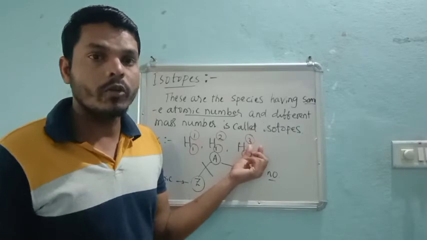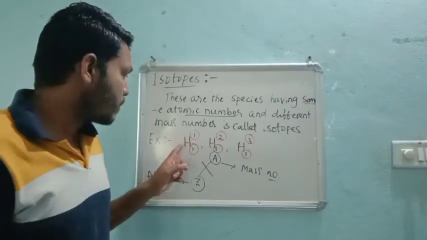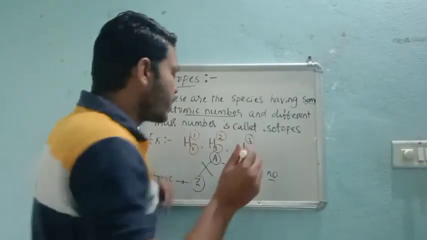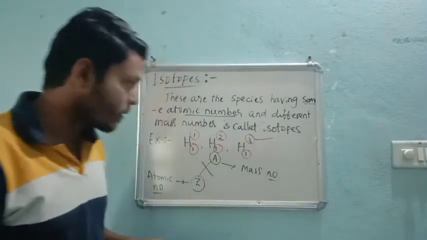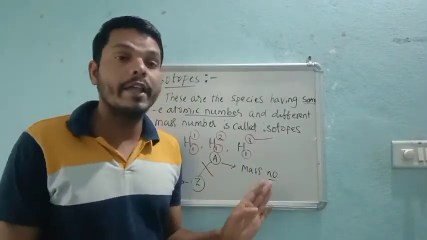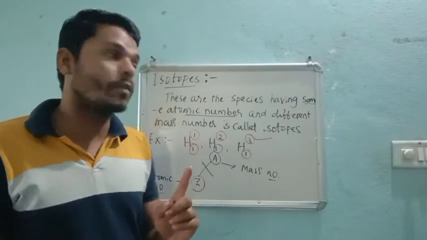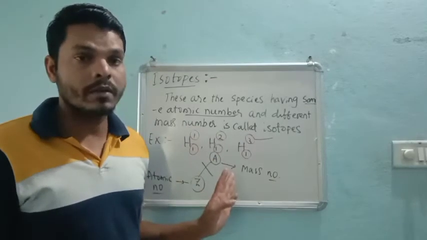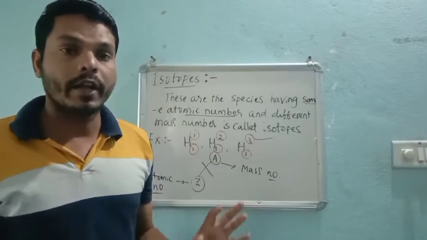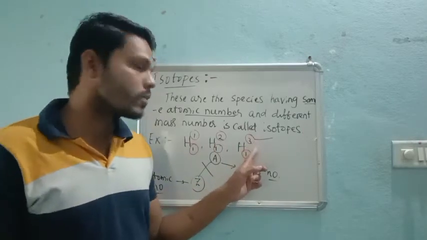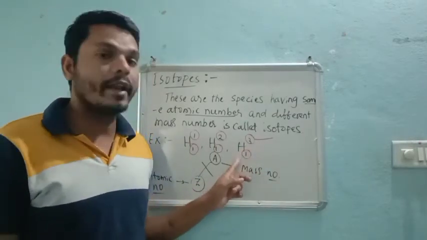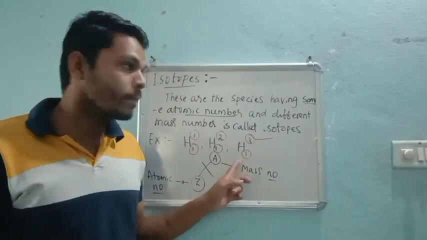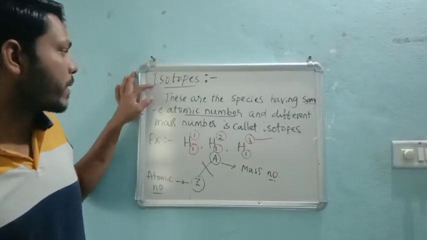Among these three, you remember one point: protium, deuterium, tritium, and among these, tritium is the radioactive isotope. Once this has been asked in competitive examinations: among the isotopes of hydrogen, which one is the radioactive isotope? Your answer should be tritium. It is a radioactive element. If you go through your book, definitely you will have this point.